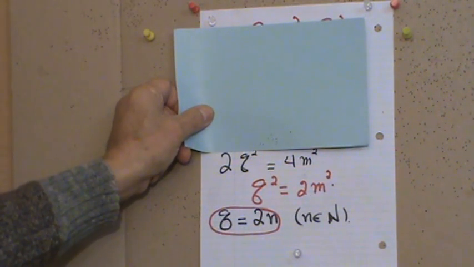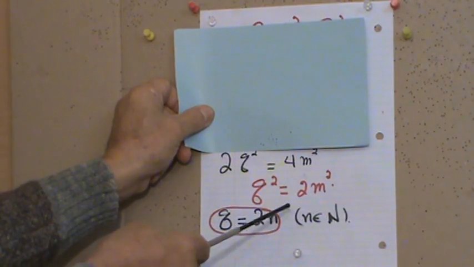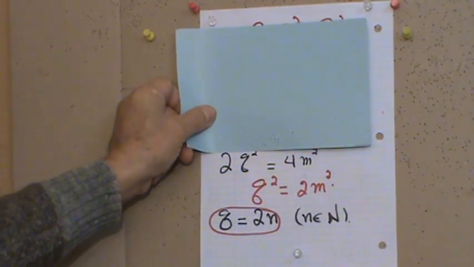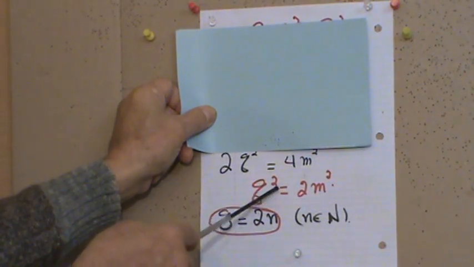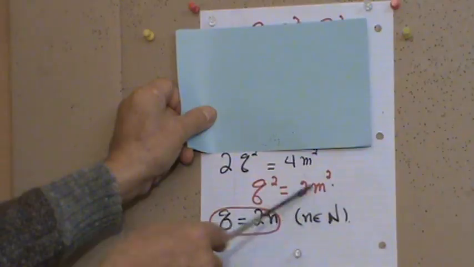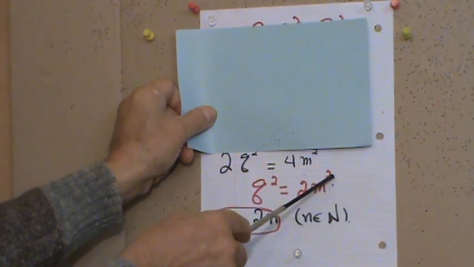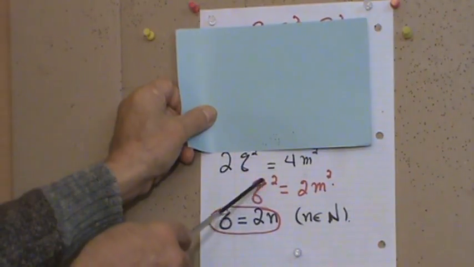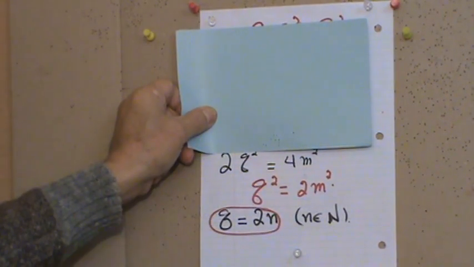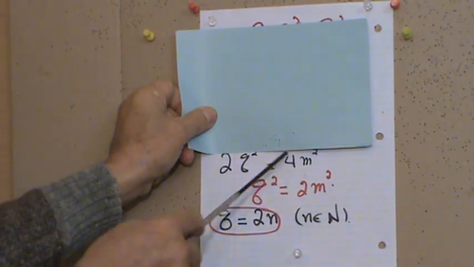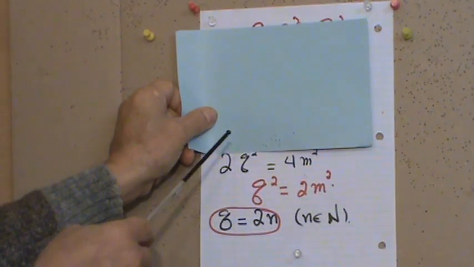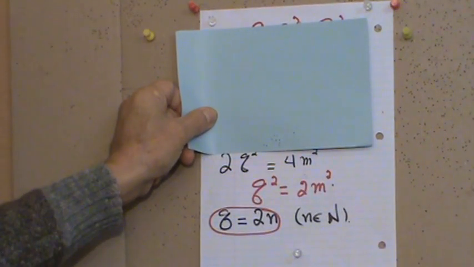Do you follow me? And right now, contradiction has already occurred, in the sense that we are going around in a circle. Now, q square equals an even number. You see that? q square equals 2m square. Therefore, q must be an even number. Because q square is even, q must be even.